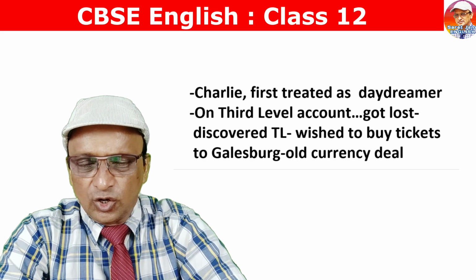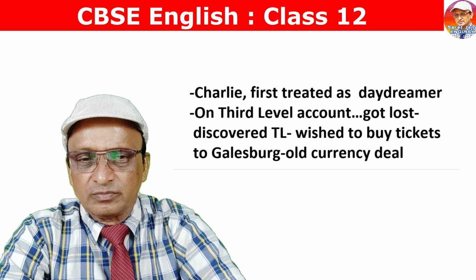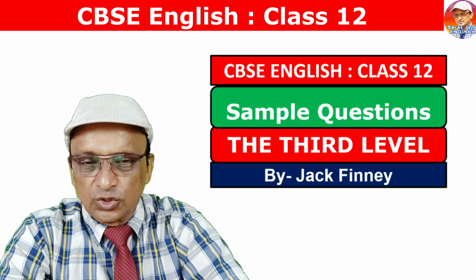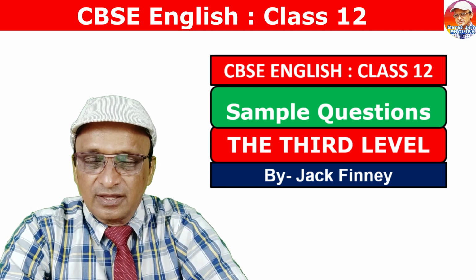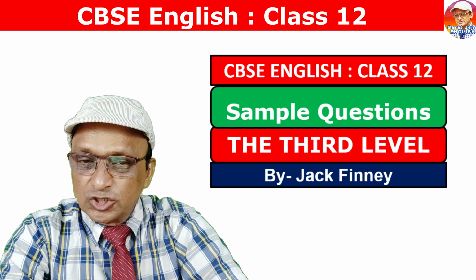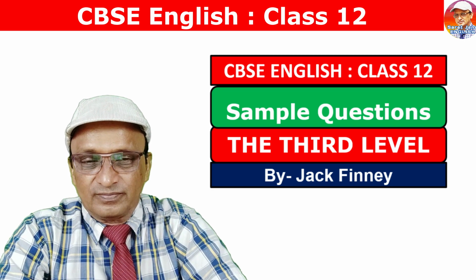Another proof Charlie got was the first day cover sent by Sam. Initially the impression was third level was not existing, but at the end it is proved that third level was existing. With the proof that third level was existing, Charlie was proved to be a rationalist.